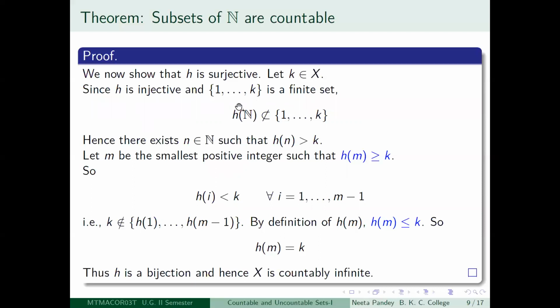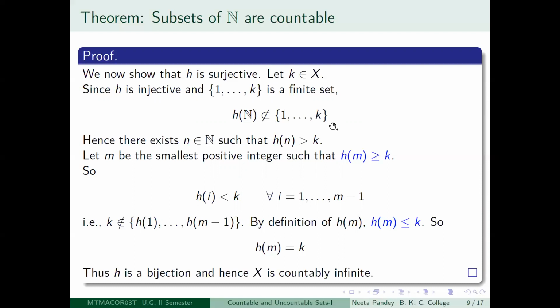So if I look at h of n, h is injective means every positive integer is going to a different element of X. So h of n also has to be an infinite set. Since h of n, the image of the set of positive integers under the mapping h, is a subset of capital X, this is an infinite set, so it cannot be a subset of 1, 2, etc. k.